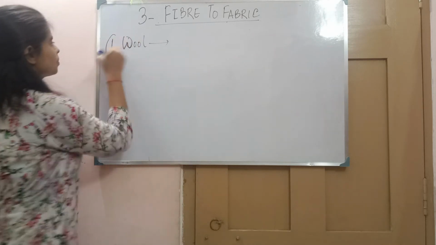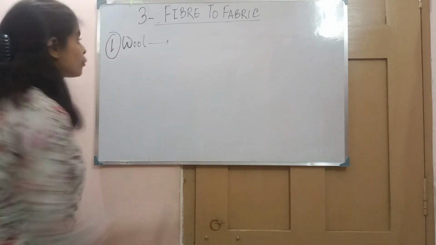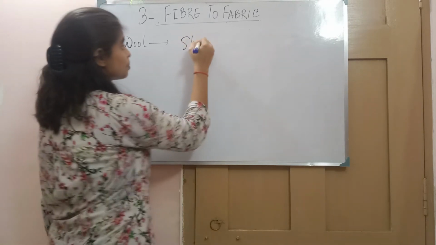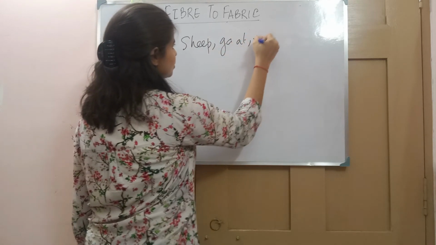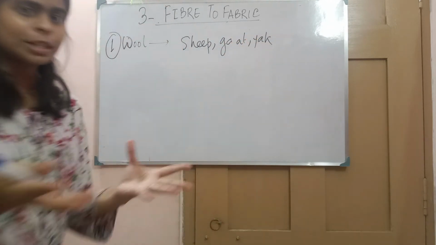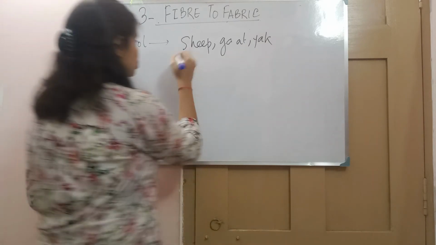Now first, the fiber that we get from animals, that is wool. Now tell me, where do we get this wool? We get this wool from sheep, goat, yak, hairy animals, the animals which have thick fur, or we can say the animals which have hair.